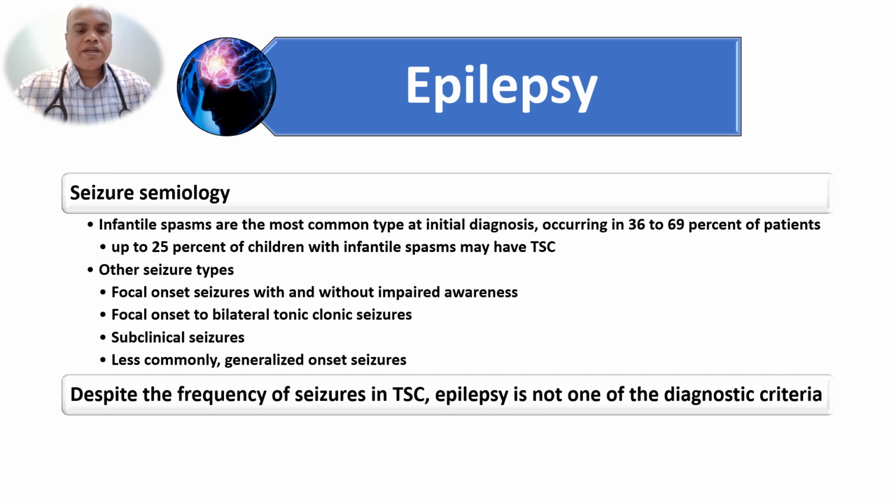Seizure semiology: infantile spasms are the most common at initial diagnosis. Up to 25% of children with infantile spasms may develop tuberous sclerosis in the future. Other seizure types are usually focal in nature: focal onset seizures with or without impaired awareness, focal onset seizures with bilateral spread, and subclinical seizures. Generalized tonic-clonic seizures are less common in tuberous sclerosis patients.